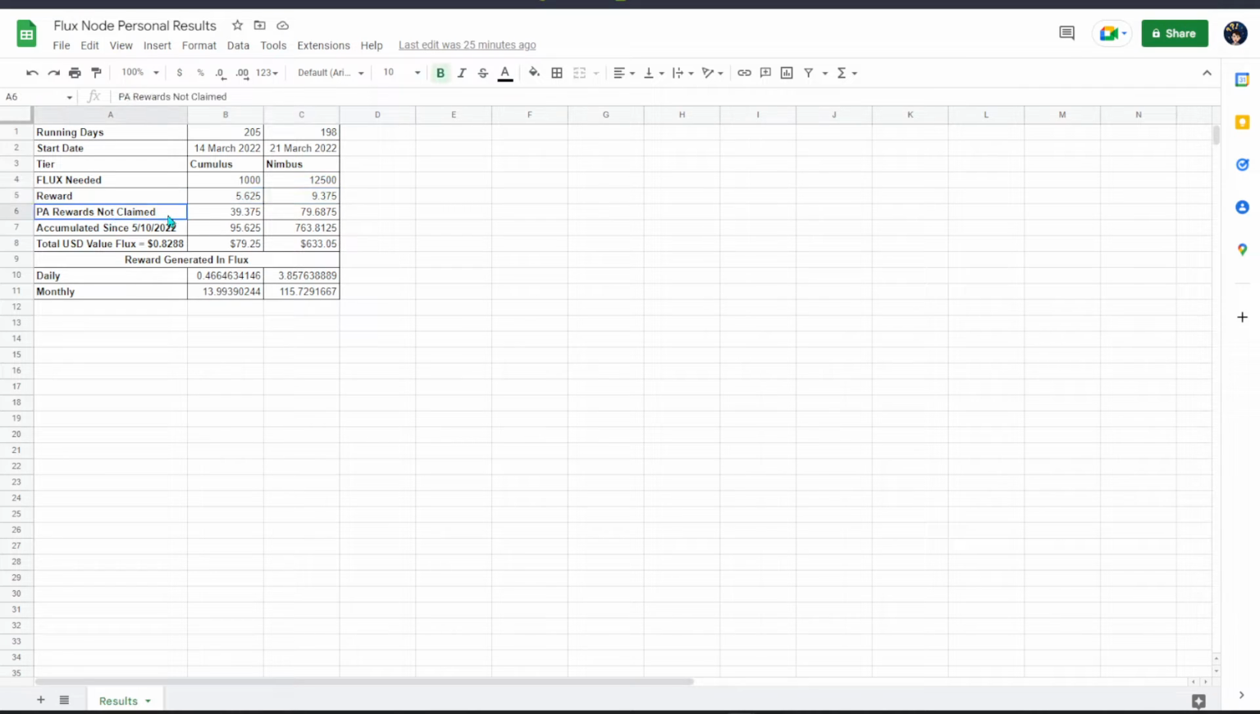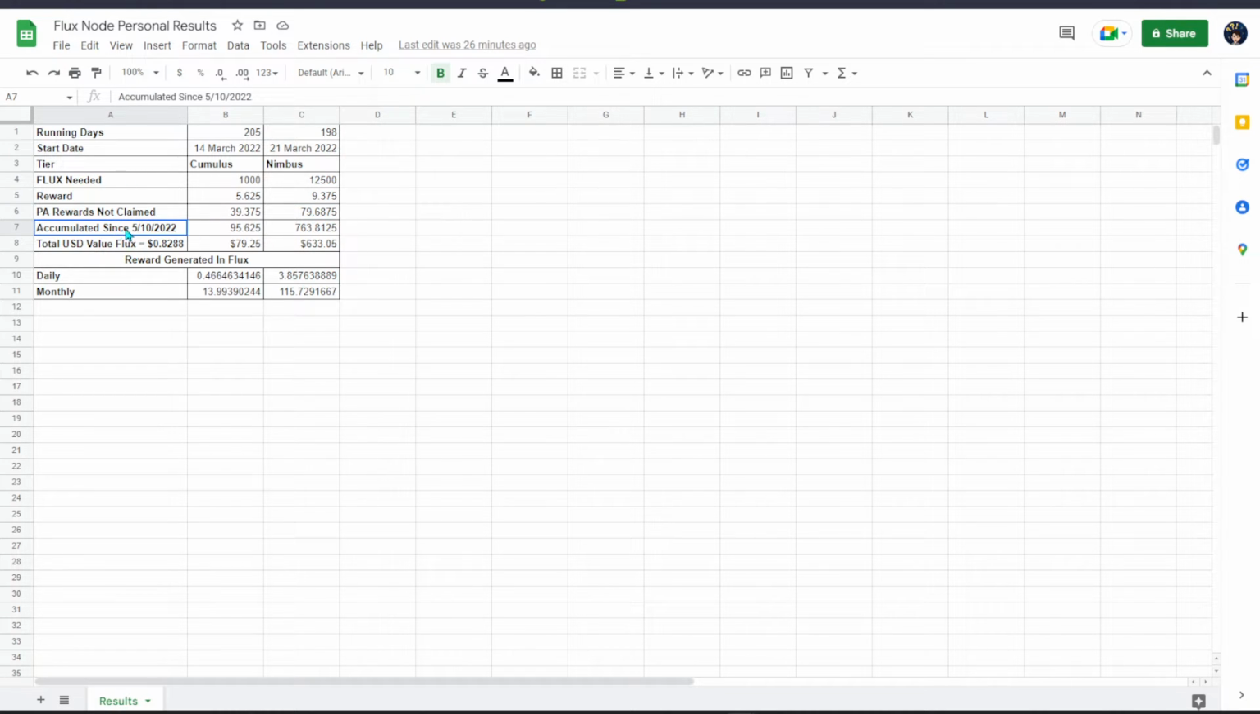And over here, the PA assets that I have not claimed. For my Cumulus, I have not claimed a single PA asset, basically the parallel assets, since the day that it started mining. There's around 39 of these lying around. For my Nimbus, yes, I've collected some, and the numbers do not seem that great, but I've already collected some of the parallel asset.